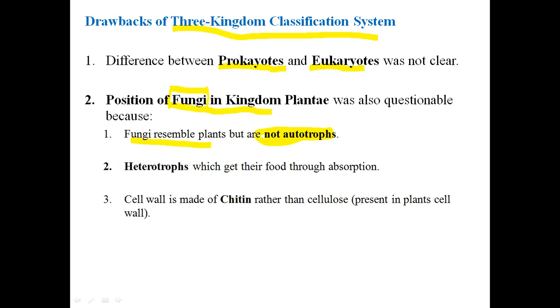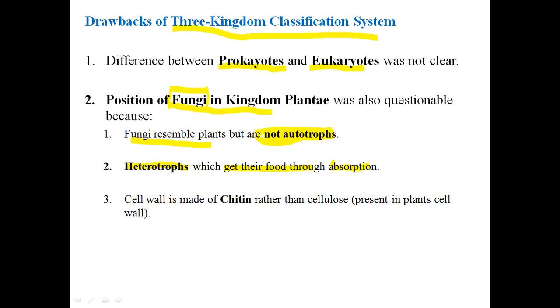The second objection was that the fungi are heterotrophs, not autotrophs, and they get their food through absorption. They work on organic substances, either on plants or animals, or inside the plants or animals.